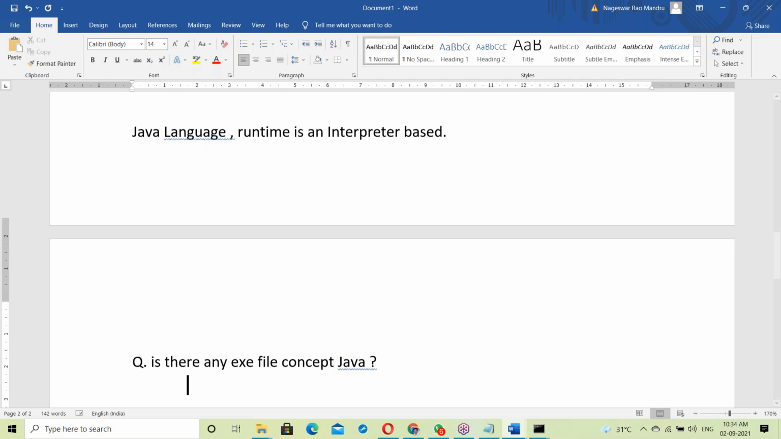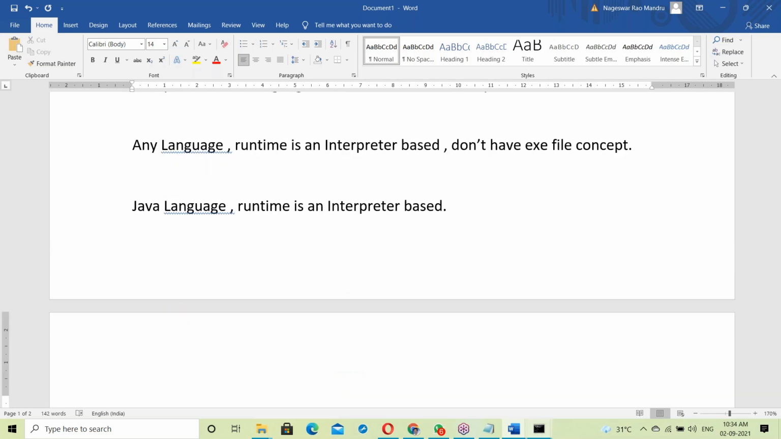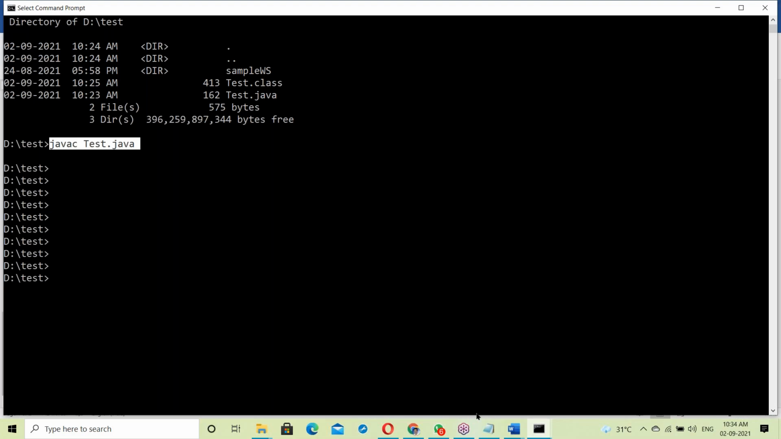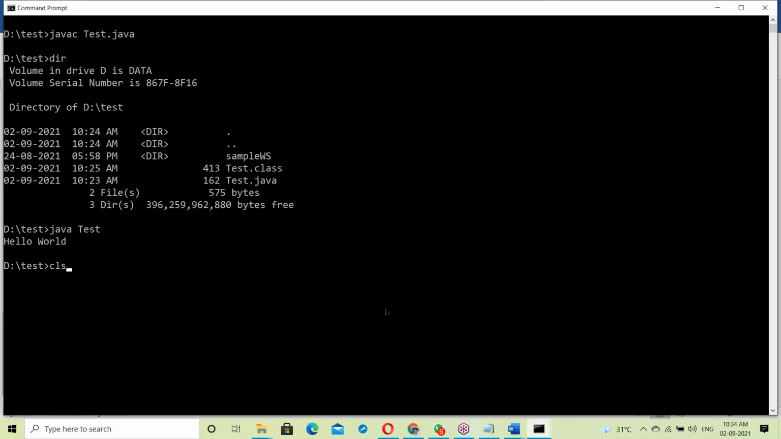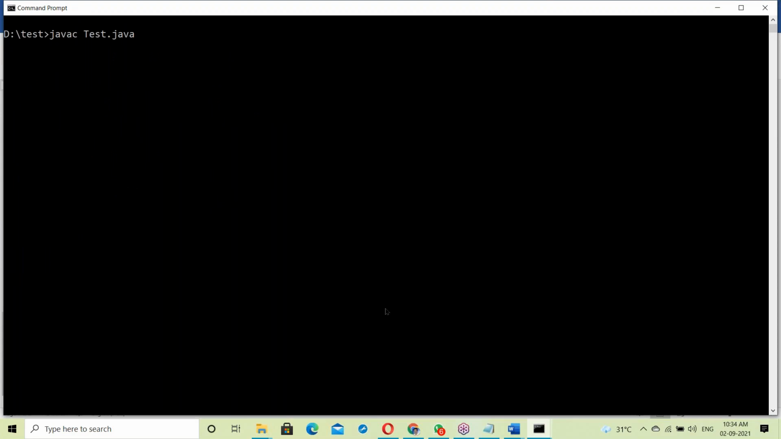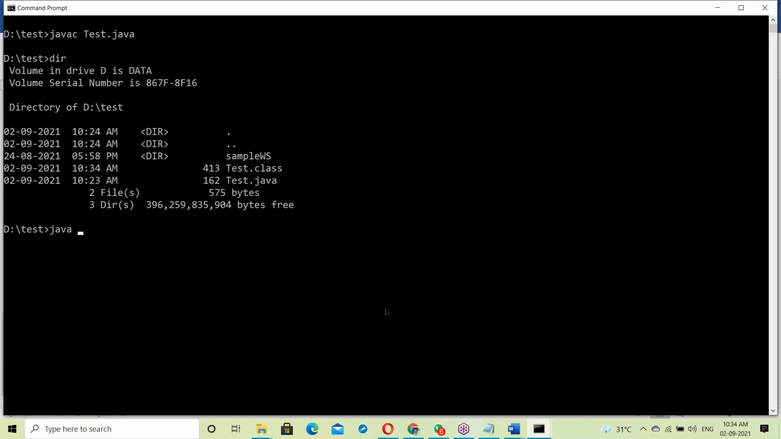So what happens in Java here? First, javac compiles and generates a dot class file, which is then executed. The dot class file is not an exe file. A dot class file is a bytecode file, not a binary code file. The exe file is different.